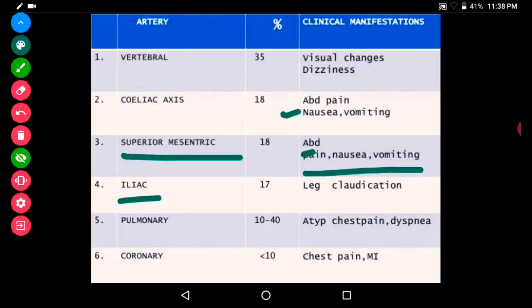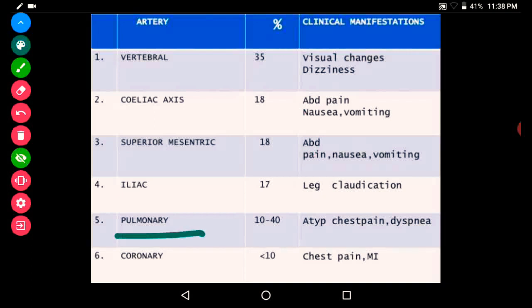If the iliac, there will be leg claudication. There will be decreased perfusion to the legs, so there will be leg claudication. And if the pulmonary arteries are involved, there will be chest pain and dyspnea. And if the coronary is involved, there will be chest pain, MI. These are the clinical manifestations according to which artery is involved.